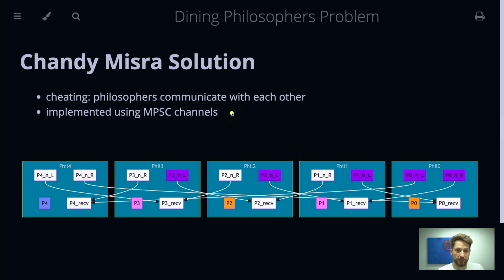A big and important part of this Chandy-Misra solution is the concept of forks being dirty and clean. A philosopher can eat once he has a dirty and a clean fork, or 2 clean ones or 2 dirty ones, but he will never give away a clean fork, because that means he hasn't eaten yet, meaning he is starving more than the others.